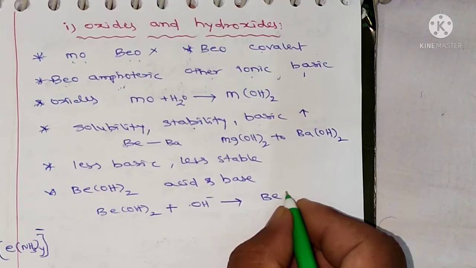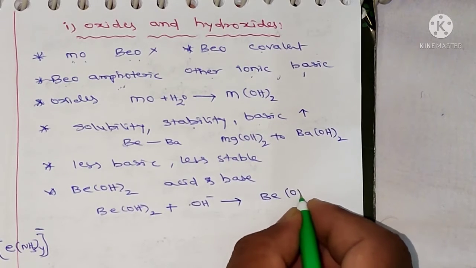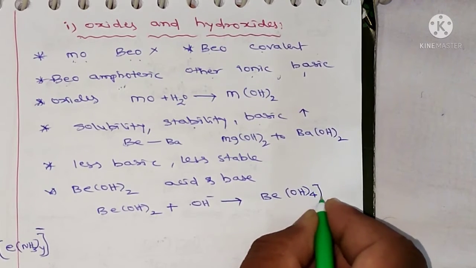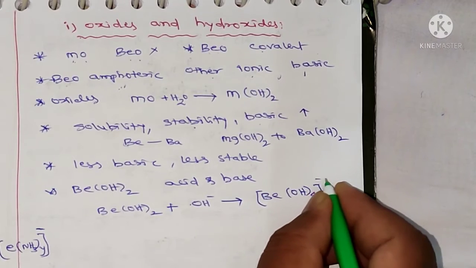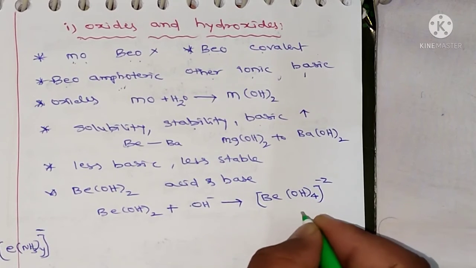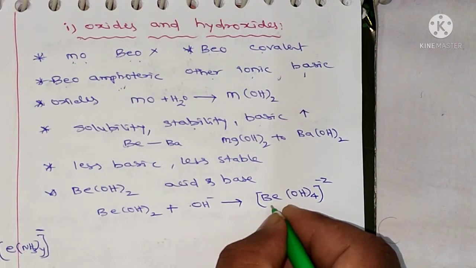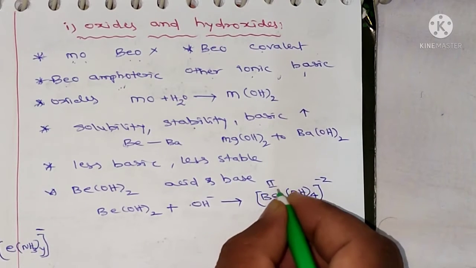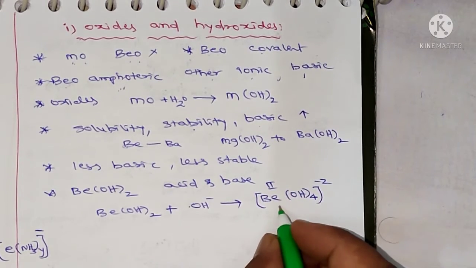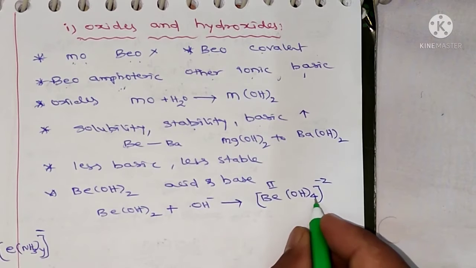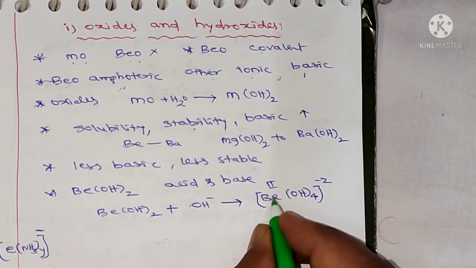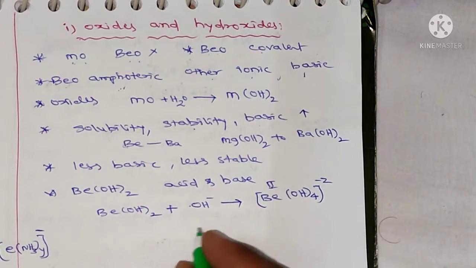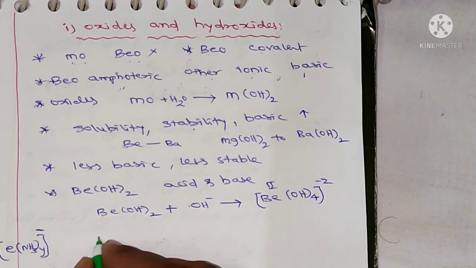tetrahydroxoberyllate. Be(OH) taken 4 times and 2 minus. Here the beryllium oxidation state is +2. So it is called tetrahydroxoberyllate 2 minus. And beryllium hydroxide also reacts with acid.